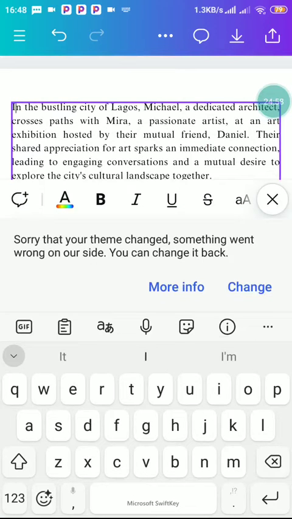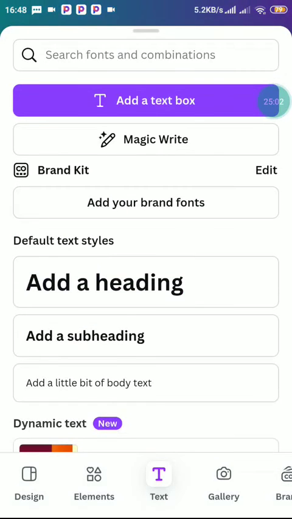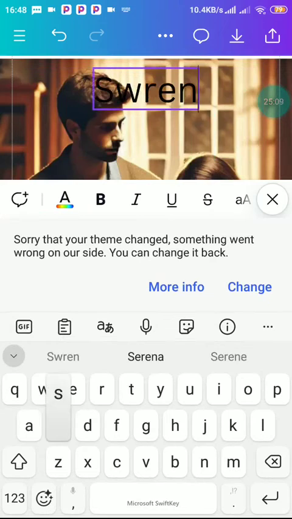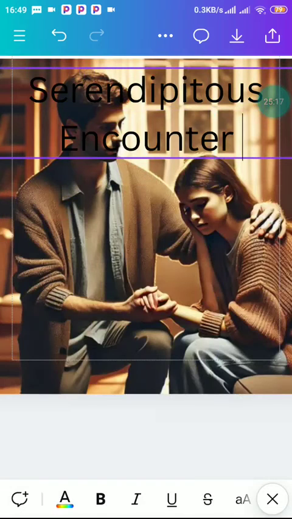So now let's write our text. Add a heading. Serendipitous encounter. So this is another one.